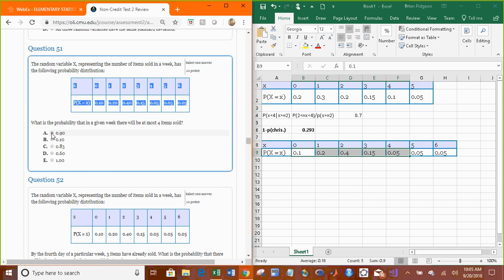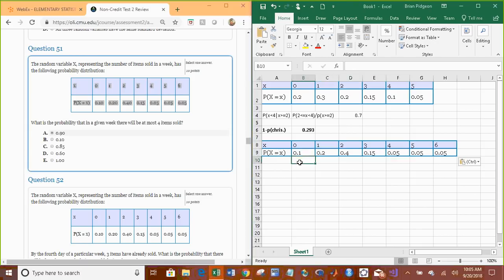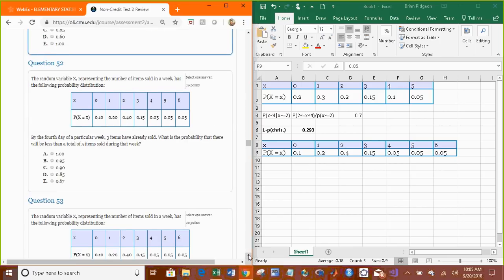That's what I like about Excel, though, is once you copy these values into Excel, just highlight things. You don't have to worry about formulas for some of these. There are going to be formulas, and we'll get to that towards the end, because that's where I put those types of questions. But at most 4 is just 4 or less. Just highlight the probabilities, 0.9. This is the same question as the one that's up here, but now it's going to be greater than or equal to 3, less than 5. Nice. Same question.